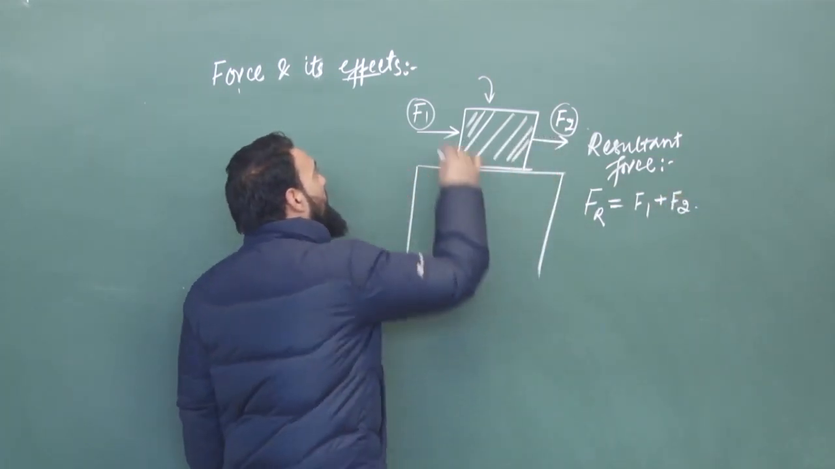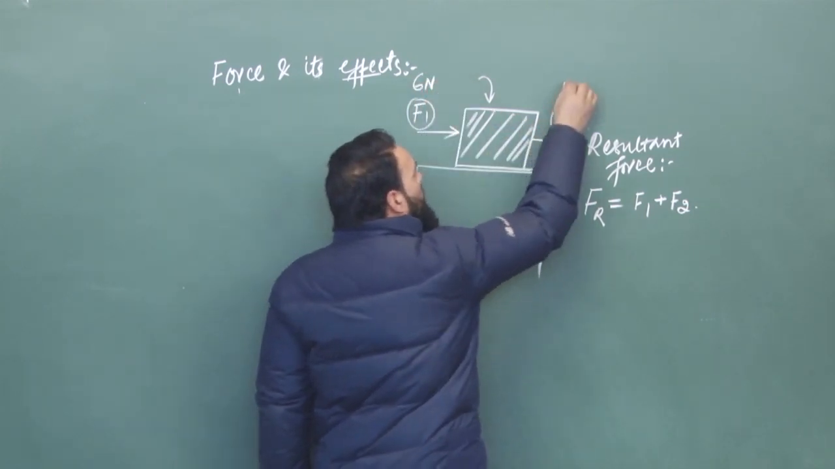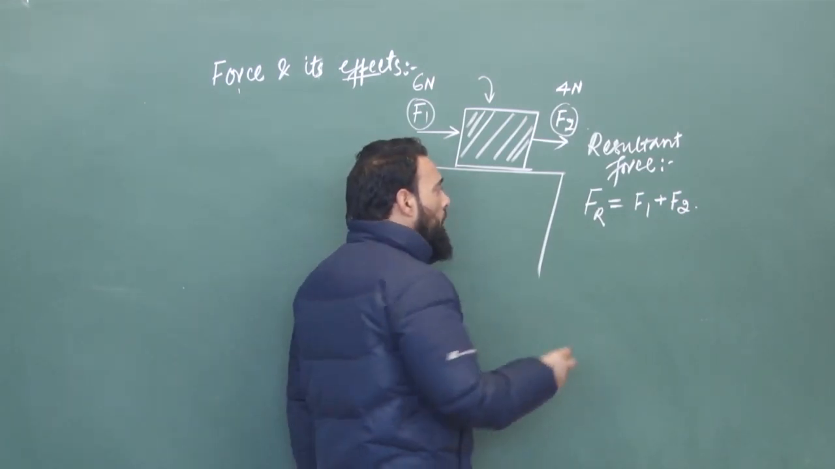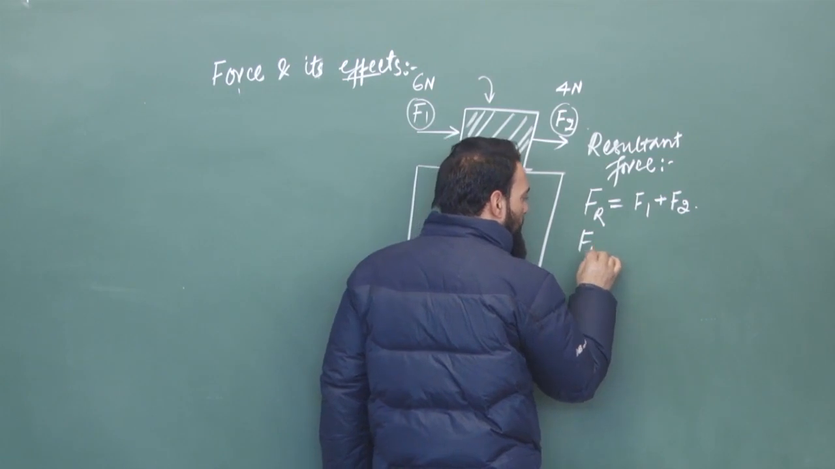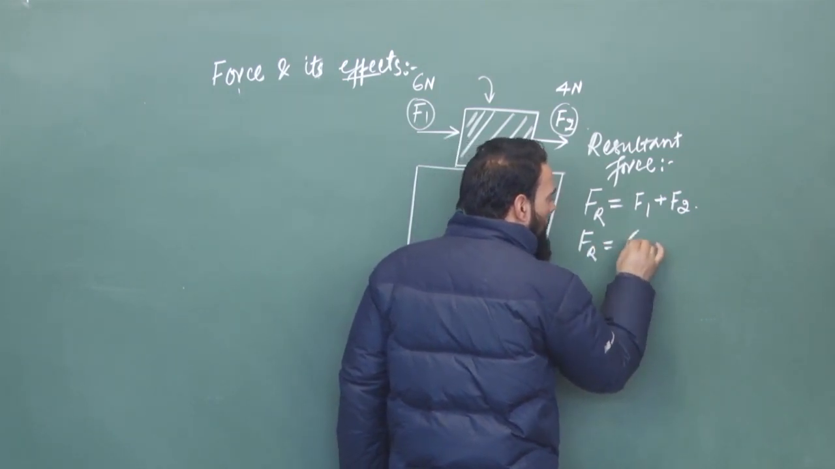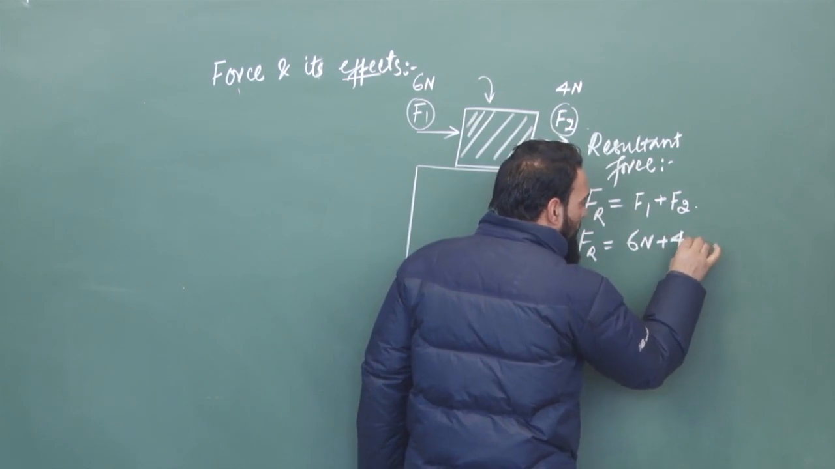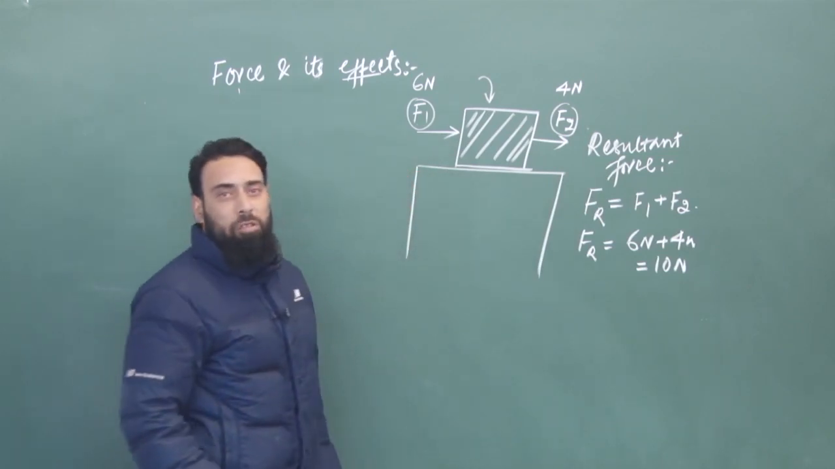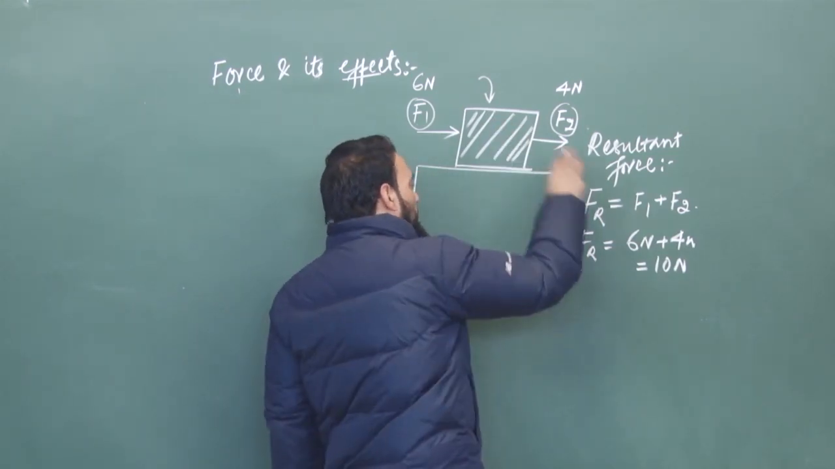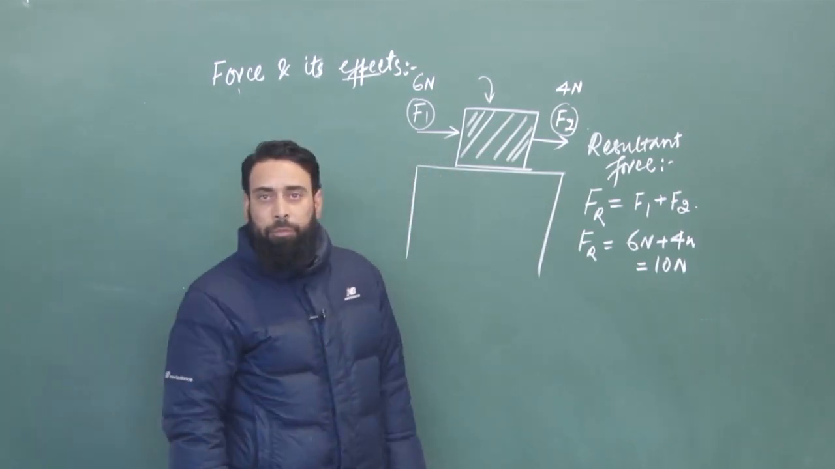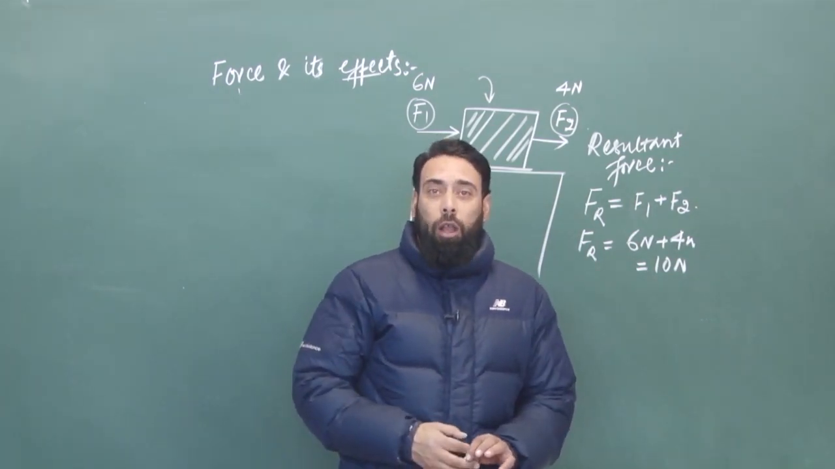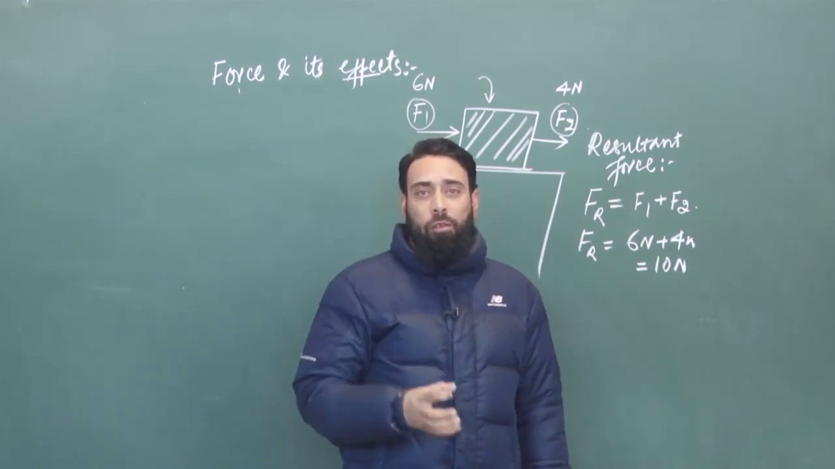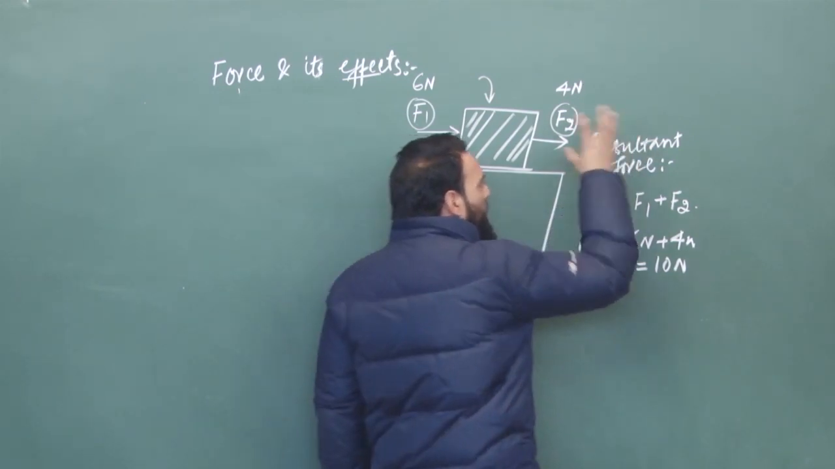For example, if this is a 6 Newton force and this is a 4 Newton force, and both forces are in the same direction, then the resultant force applied on the body is equal to 6 newtons plus 4 newtons, which is equal to 10 newtons. So the total force applied on this body is 10 newtons. The impact of the sum of all the forces on the body is called a resultant force.